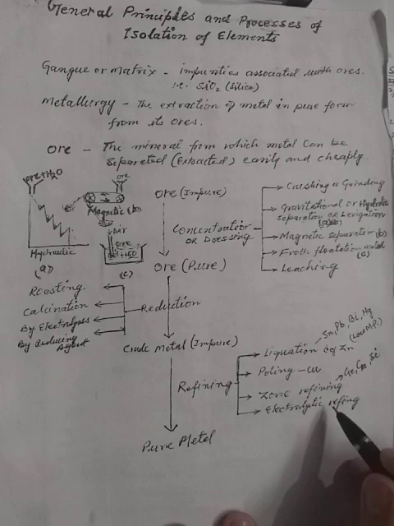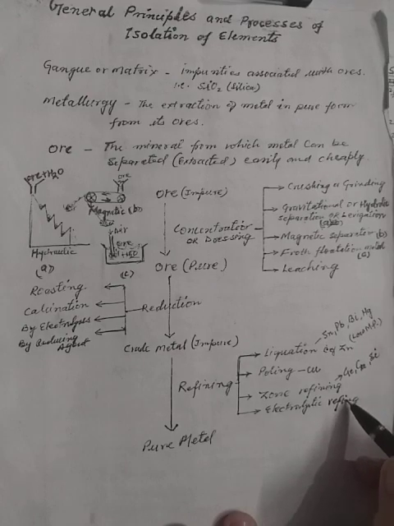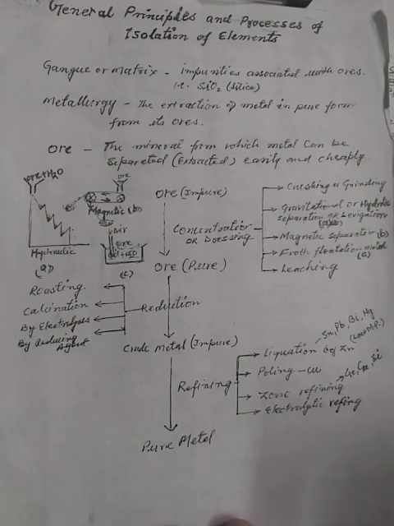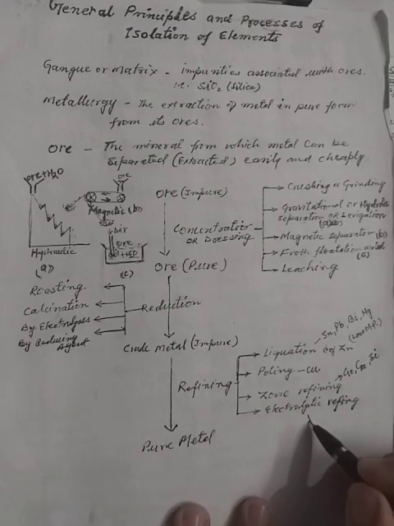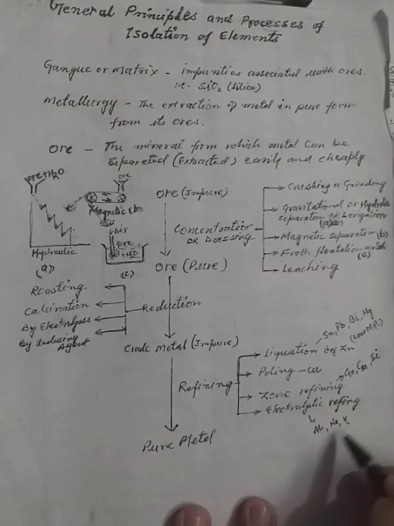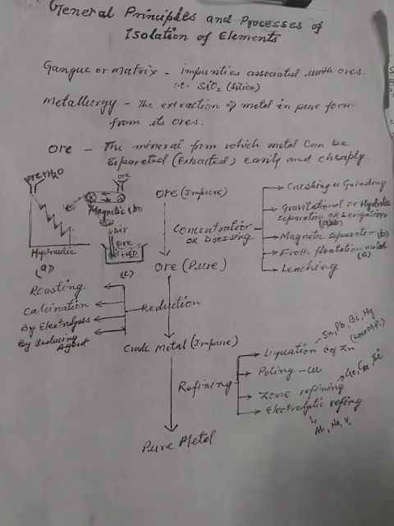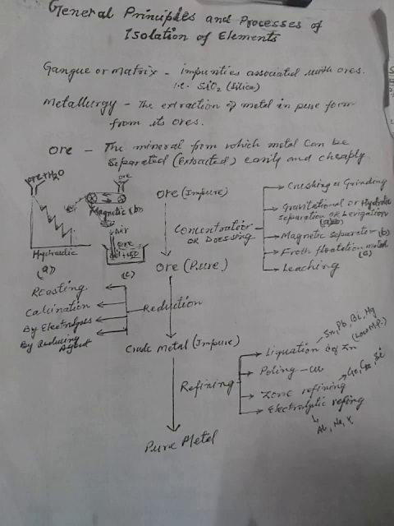Now electrolytic refining, you have seen in class 10th also. Electrolytic refining is what you have done in the case of aluminium. So by these methods you can get electrorefining for aluminium, sodium or potassium. Those metals have high affinity with oxygen, so they will be electrolyzed here as well as here. Okay?